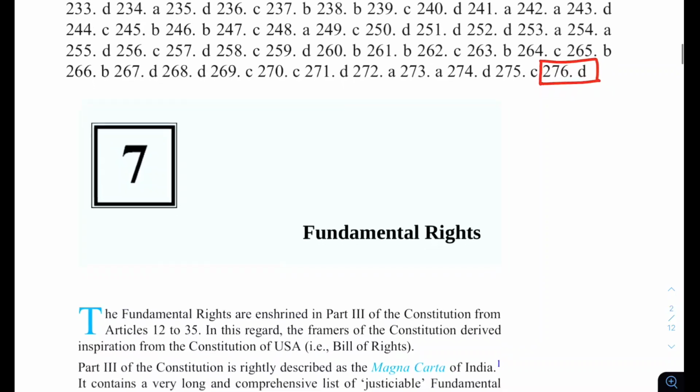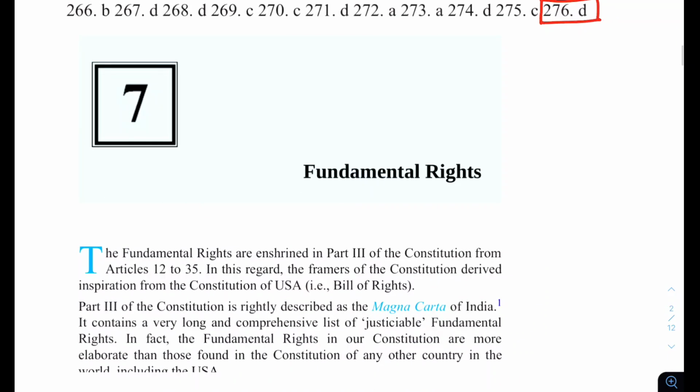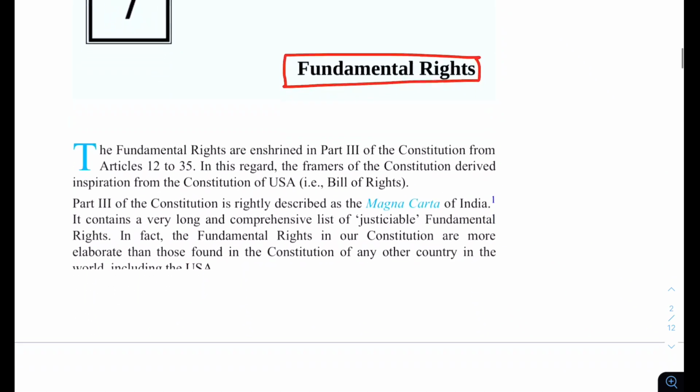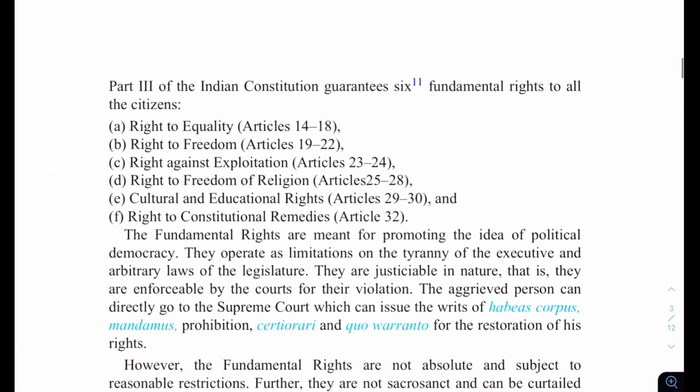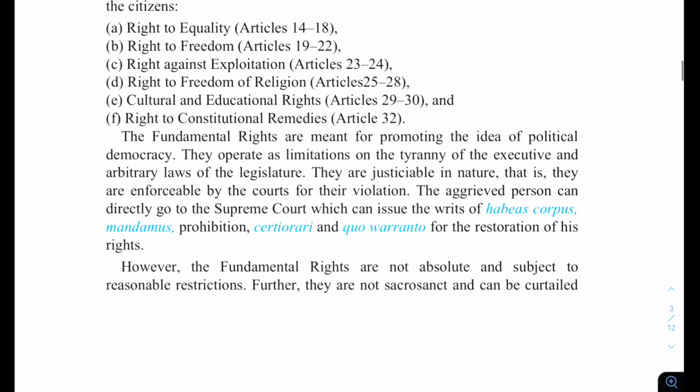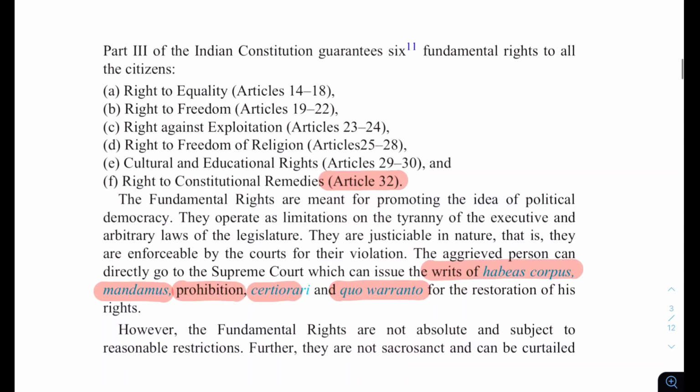Then go into the fundamental rights chapter, and go into the section which is necessary for this question. The necessary part is Article 32, the constitutional remedies, where the writs given are habeas corpus, mandamus, prohibition, certiorari, quo warranto. So if you think about it, the word injunction is not present.